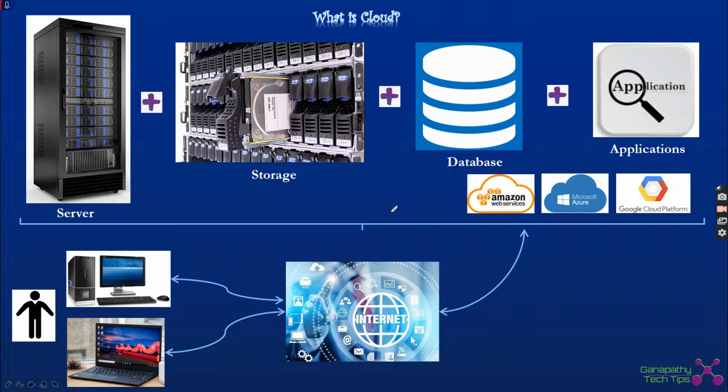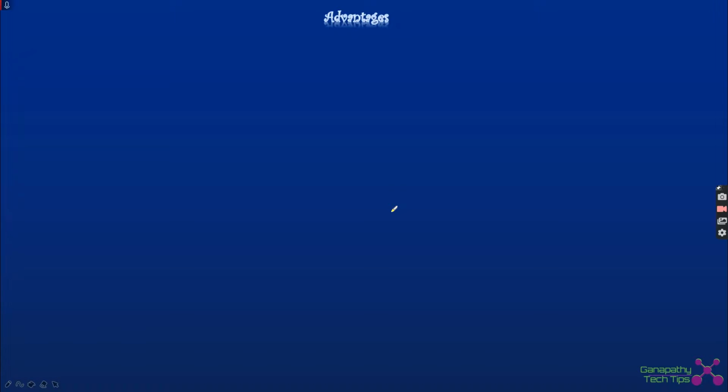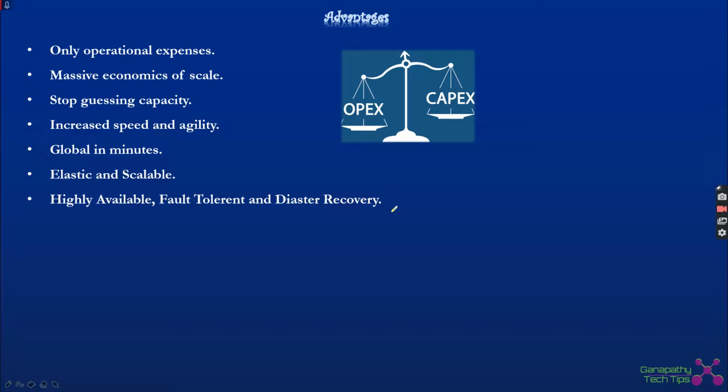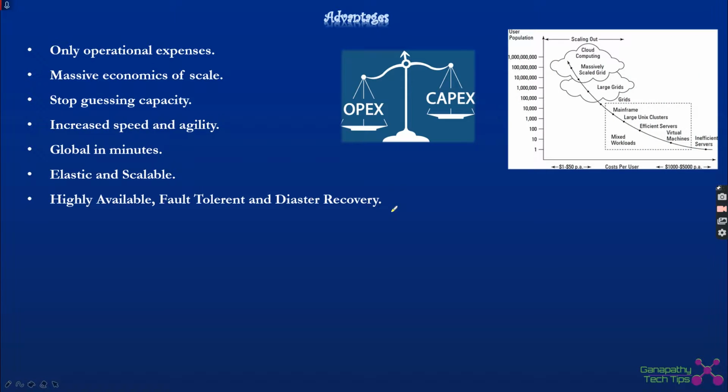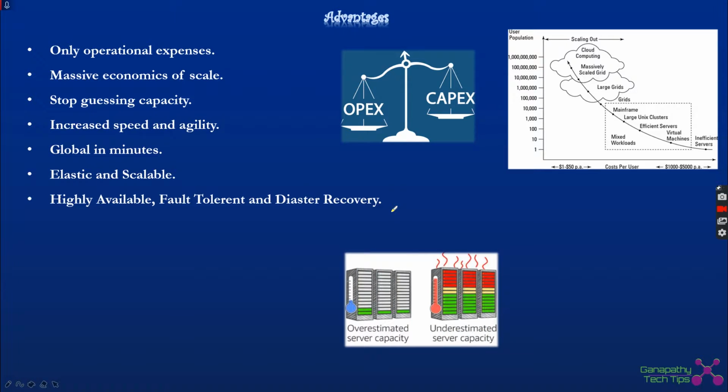So what are all the advantages of using this model? This model provides a lot of flexibility using different options. One main thing, as we discussed in the previous slide, is that it provides a benefit on capital expenses. There is no necessity to invest in capital infrastructure, so everything is managed by the cloud service providers. In this case, we need to pay only for operational expenses, and it provides massive economies of scale. Why? Because of multi-tenancy, multiple people will be working on the cloud, so that creates a massive economies of scale, and it provides a lot of cost benefits, and there is no necessity to guess the capacity of the units, as we discussed in the previous slide.